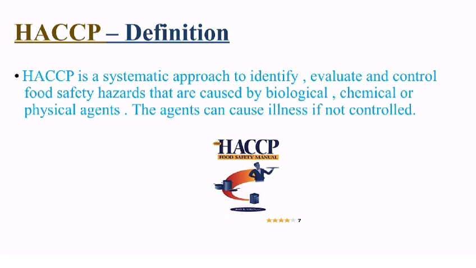If some hazard occurred during the process, HACCP gives proper guidelines, a systematic approach to identify, evaluate, or to control that hazard. Some agents can cause illness if they are not controlled properly. So we need to control the hazard properly with the help of HACCP guidelines.